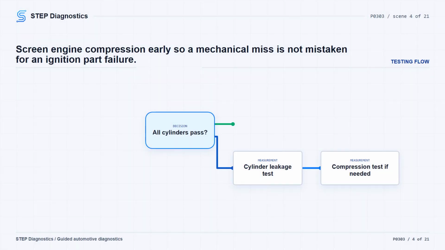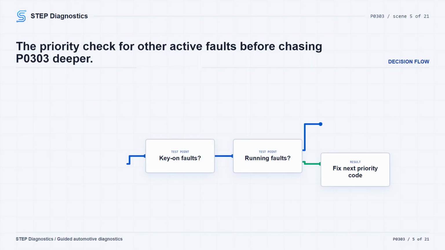Next, run a relative compression test with the scan tool. If that test is not available, follow the passing branch and continue. If every cylinder passes, keep going. If a cylinder does not pass, confirm the mechanical side of cylinder leakage testing, and if needed, compression testing on the suspected cylinder. A misfire code is not automatically an ignition part failure, so do not skip this part of the workup. After the mechanical screen, check for other non-misfire continuous memory codes.